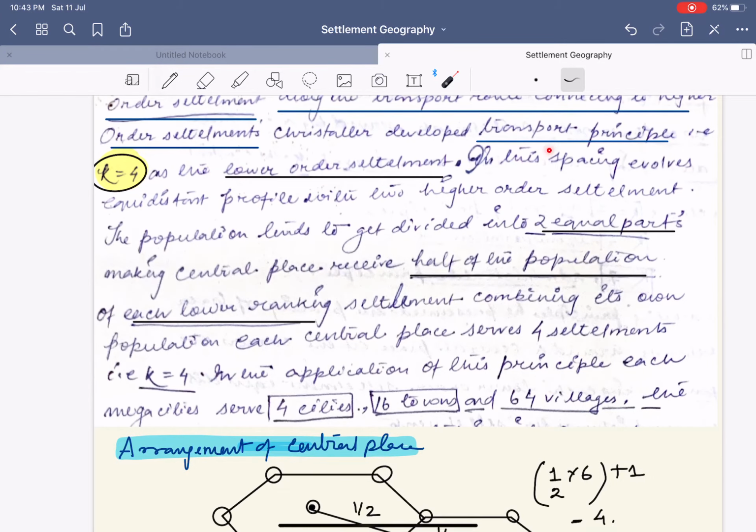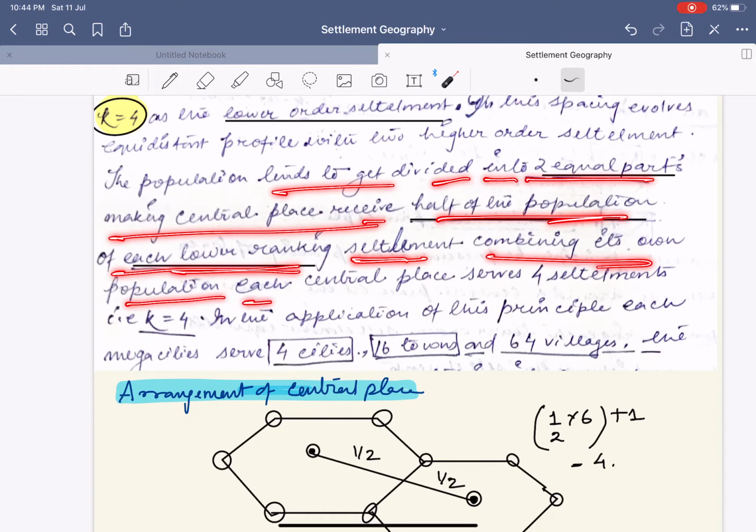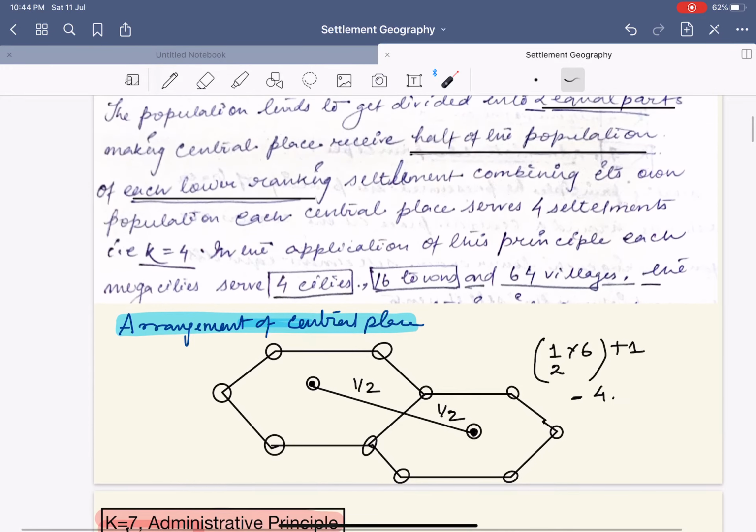In this spacing, or spacing means arrangement or the location, evolves equidistant profile with the two higher order settlement. The population tends to get divided into two parts, making the central place receive half of the population of each lower ranking settlement. Combining it with its own population, each central place serves 4 settlements. K equals 4. Understand the concept.